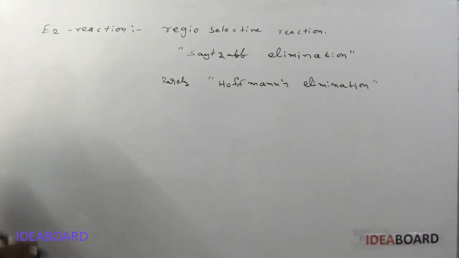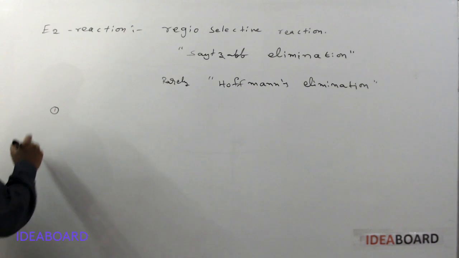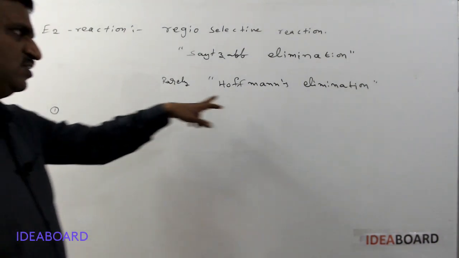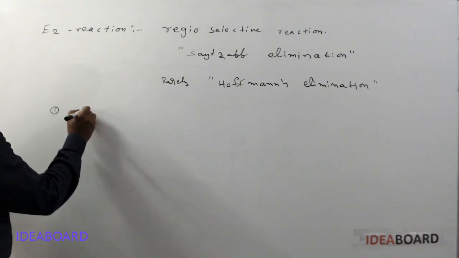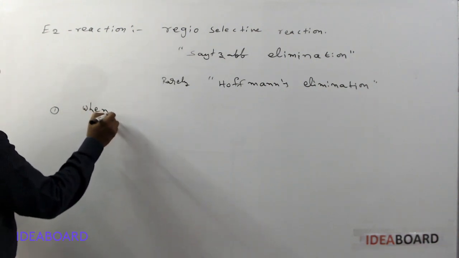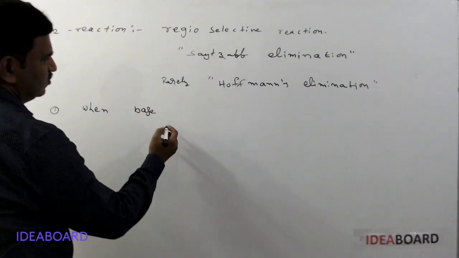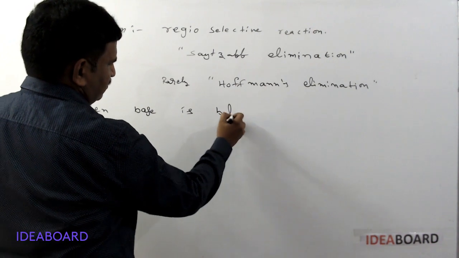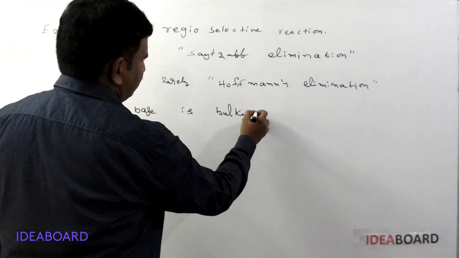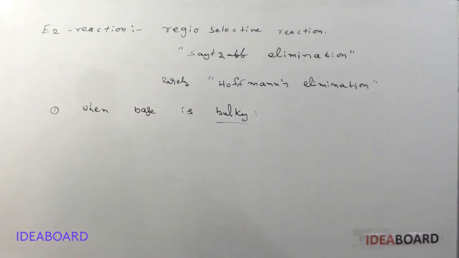We can check in the following cases when Hofmann elimination occurs. In the first case, when the base is bulky, when the base used is bulky, then the Hofmann elimination reaction occurs.